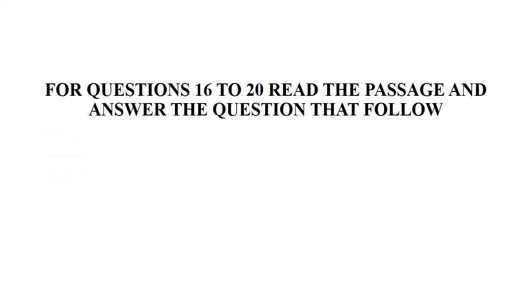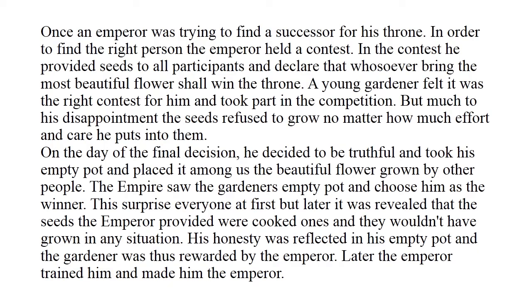For questions 16 to 20, read the passage and answer the questions that follow. This is a passage. Once an emperor was trying to find a successor for his throne. In order to find the right person, the emperor held a contest. In the contest, he provided seeds to all the participants and declared that whoever brings the most beautiful flower shall win the throne. A young gardener felt it was the right contest for him and took part in the competition,